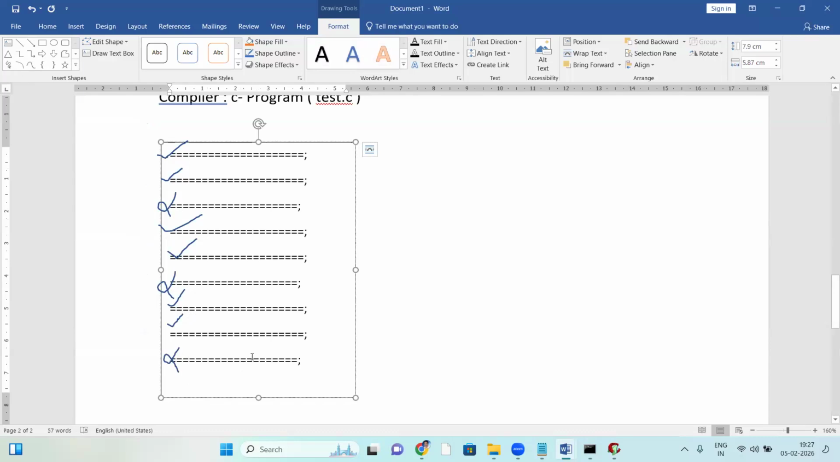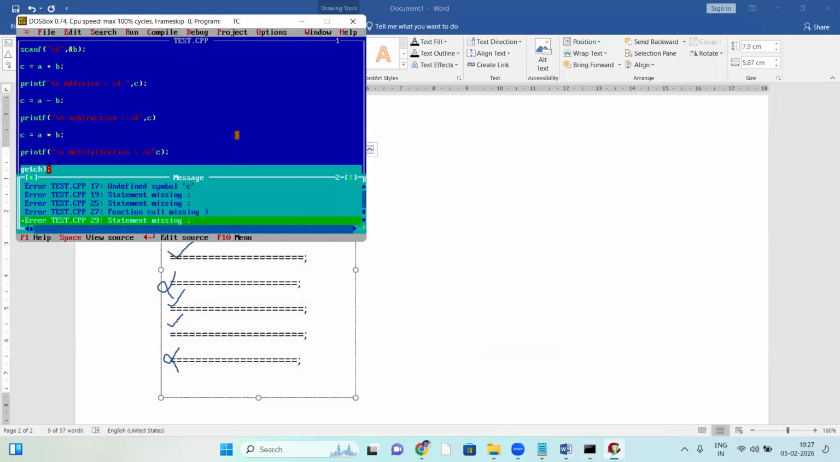See, in the case of an interpreter, what happens here? Any time an error comes, it simply stops. But the compiler is not like that. Even if an error comes, it goes to the next statement, and the next, and shows the next error. So the compiler checks the whole code from top to bottom and shows all the errors. Let us correct these errors here.